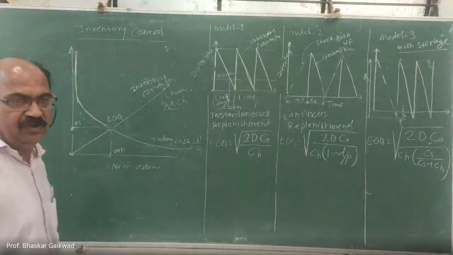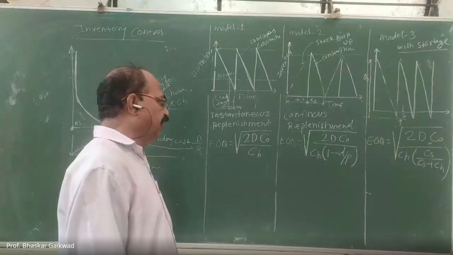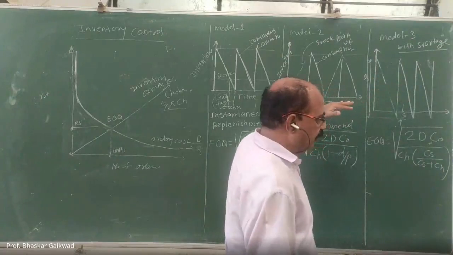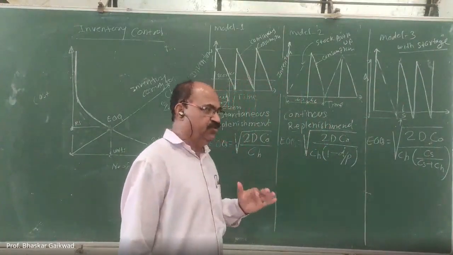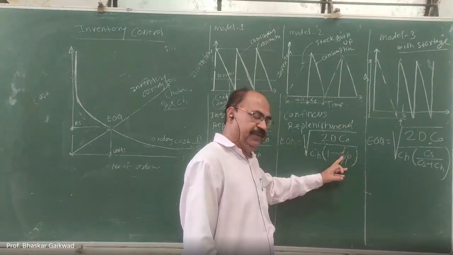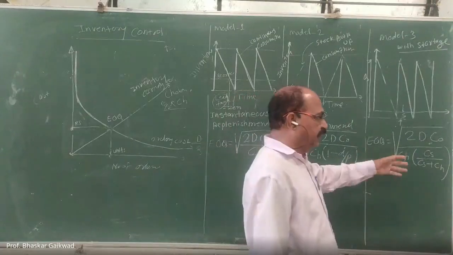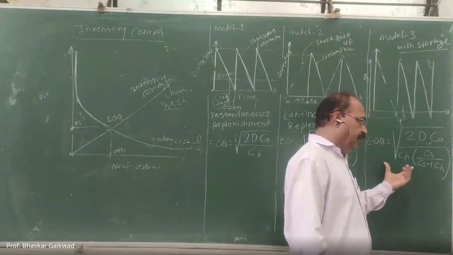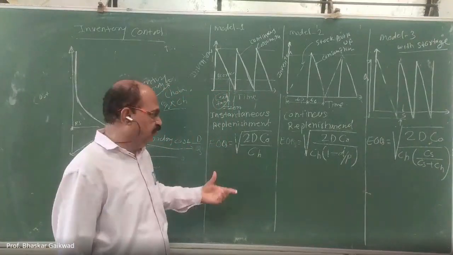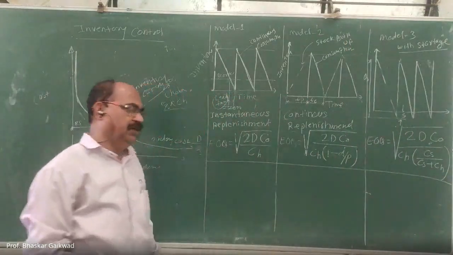Otherwise it is the economic order quantity. So for any numerical problems in your exams, you only have to remember this. Try to understand which model the numerical problem belongs to. If the demand per day rate is given and production rate is given, you can put this. If shortage is allowed, you can put that there. If shortage is not there, and demand per day is not there, then you can use this. So this is about the EOQ of all these models.